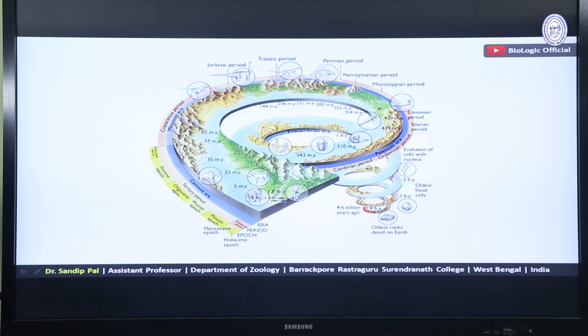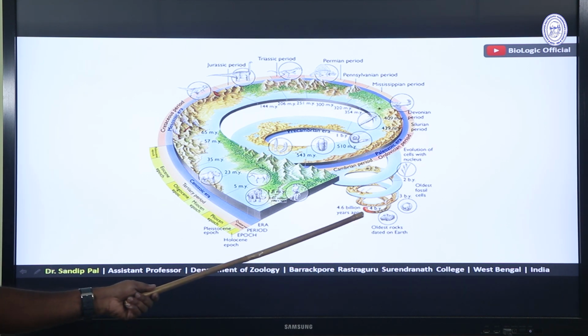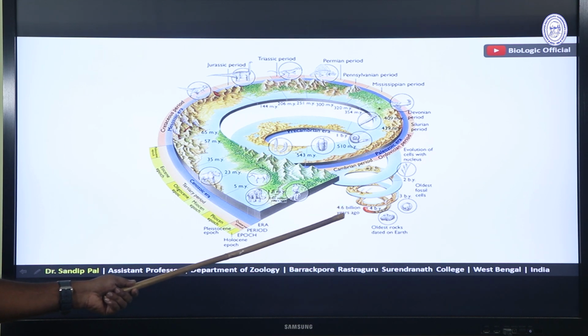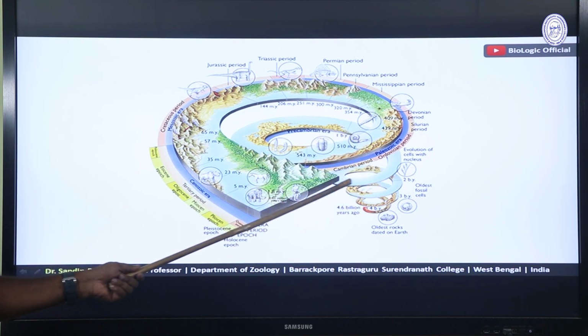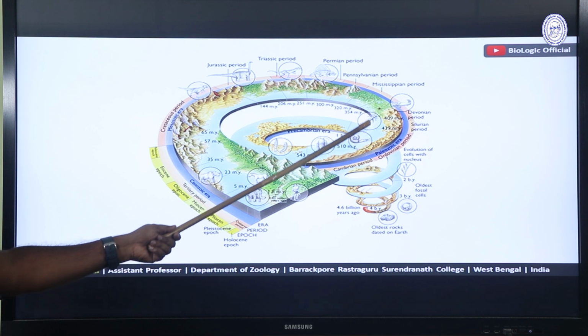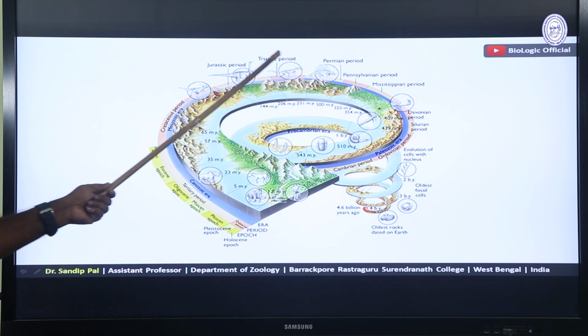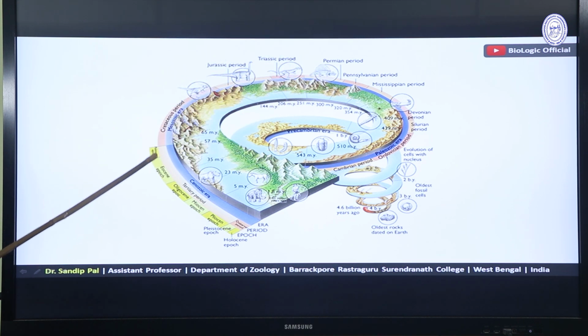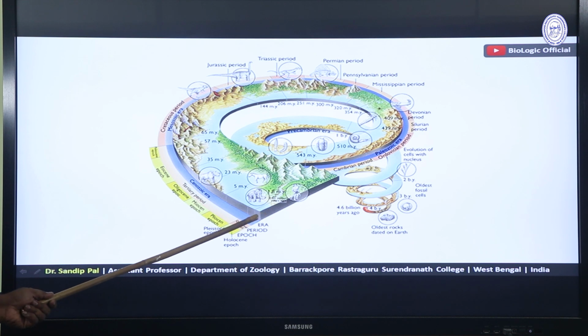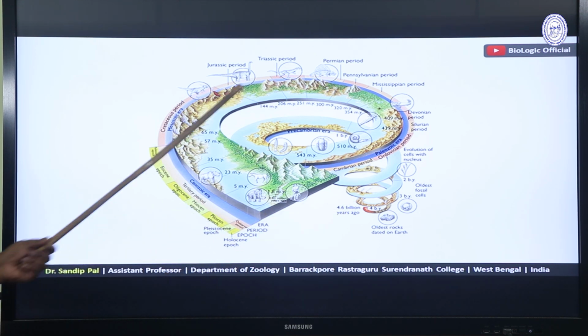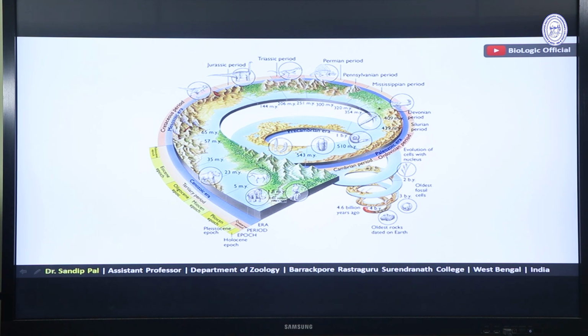So this is the field of biological evolution, starting from the origin of Earth. You may see that around 4.6 billion years ago, Earth originated, and then this wheel goes up with several forms of evolution, as you have already learned from the geological time scale. And see, Permian, Triassic, Jurassic, Cretaceous, and Cenozoic era, and this is the present time. So this is the wheel of life or wheel of biological evolution.